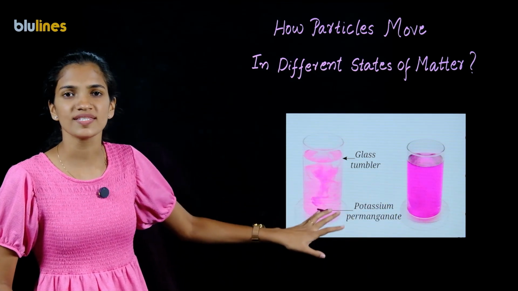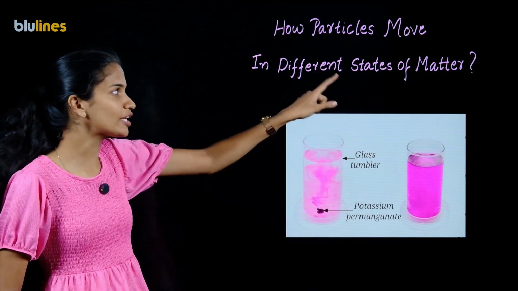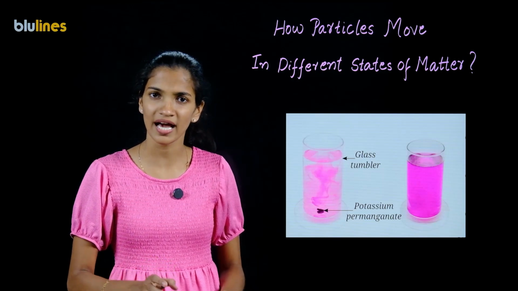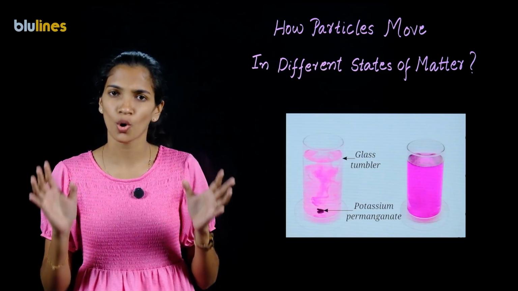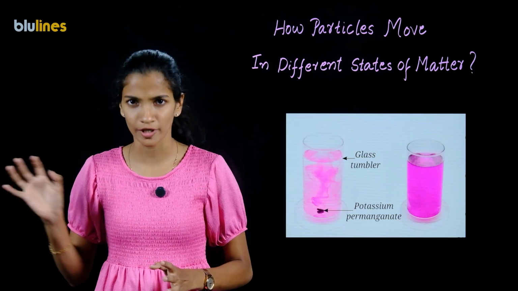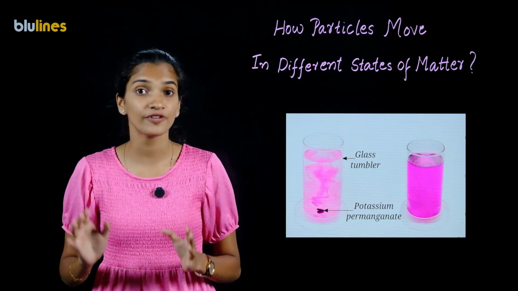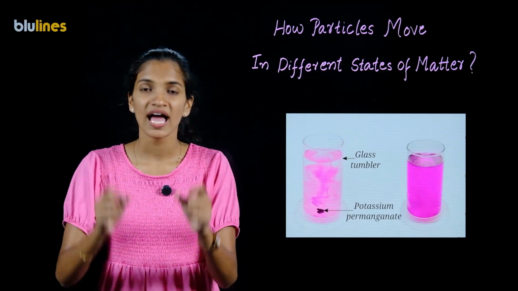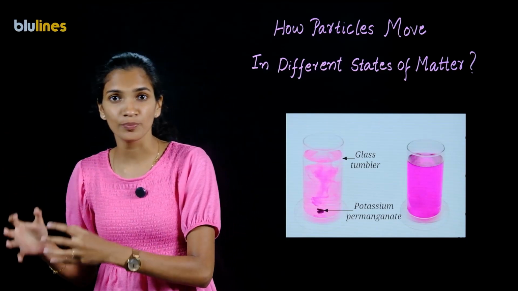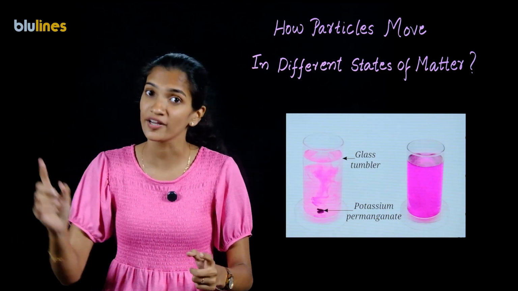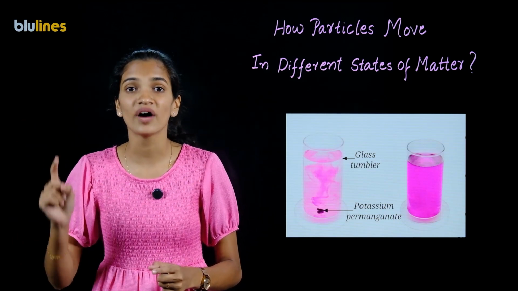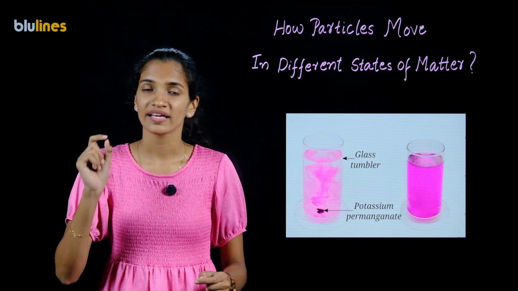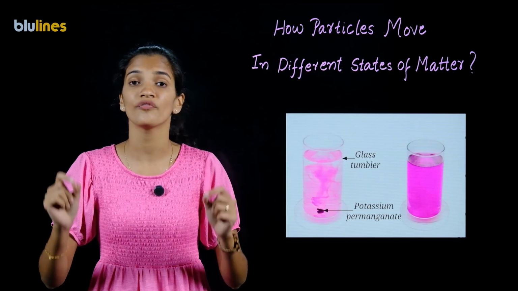Okay, so from this experiment, it is evident that the liquid or the water particles are easy or free to move. Now, consider in a closed room, I sprayed some perfume from one corner. Obviously, after some time, the fragrance of the perfume will be spread throughout that closed room, because the gas particles in that perfume are free to move wherever they want. And that is the reason why we are feeling the fragrance in that entire room. So, gas particles are free to move wherever they want.